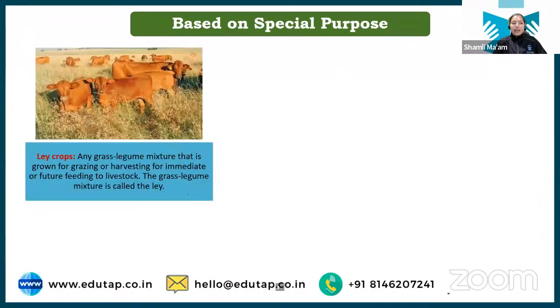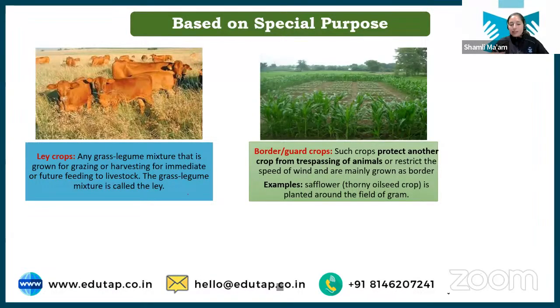Chalo. Next we have is a lay crop. Lay crops are basically the mixture of grasses and legumes. Okay, these are basically sown for the fodder purpose for the livestock. And here we are sowing grasses along with the legumes, and this mixture is sown over a piece of land, and then this mixture will be either harvested for the immediate feeding of the livestock, or the livestock is allowed to graze on this mixture. Okay, so these are known as lay crops. And the mixture of grass and legume is called lay. Very important. Okay, just remember, lay crops are mixture of grass and legumes.